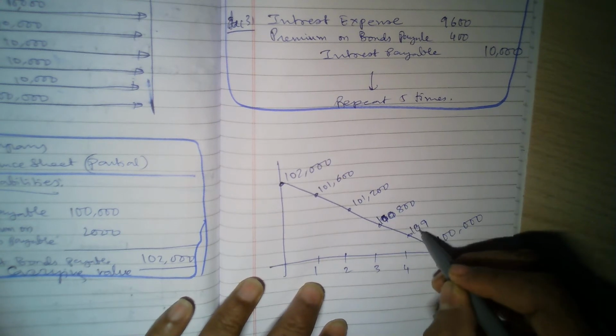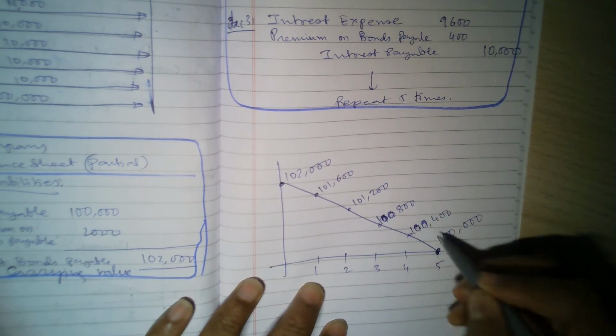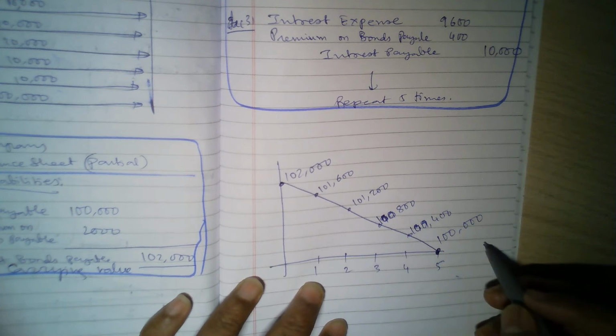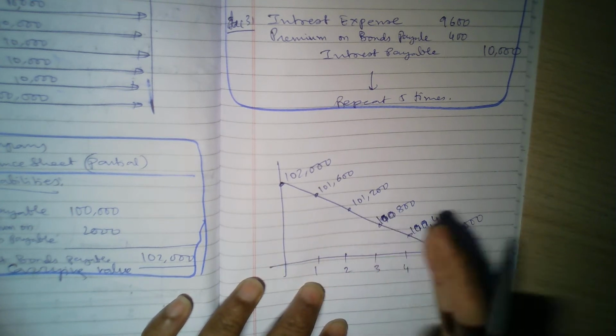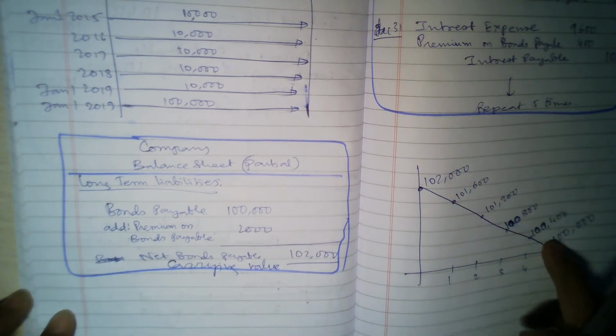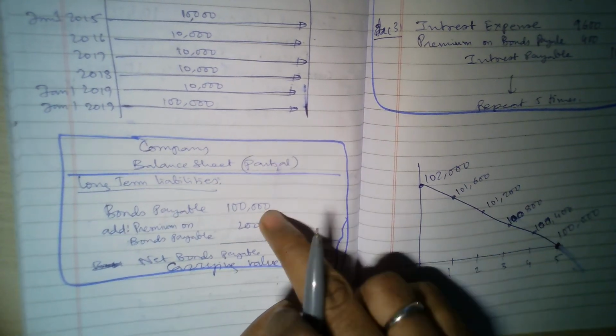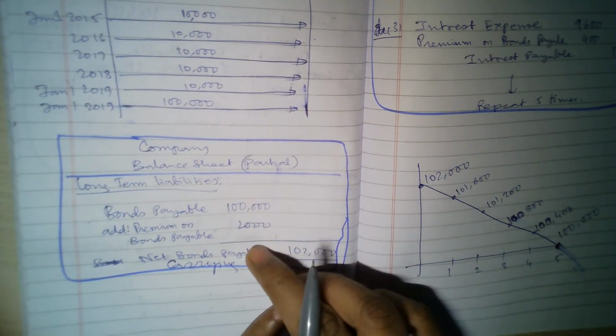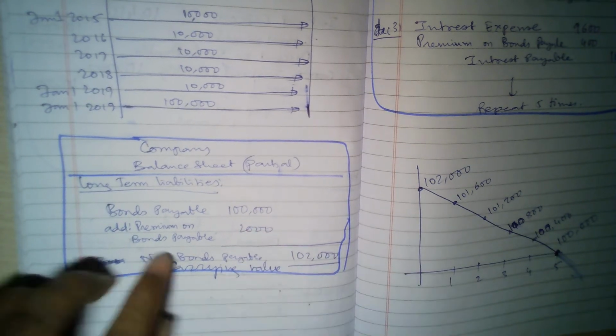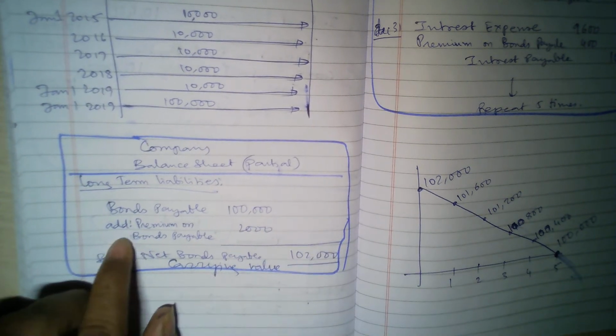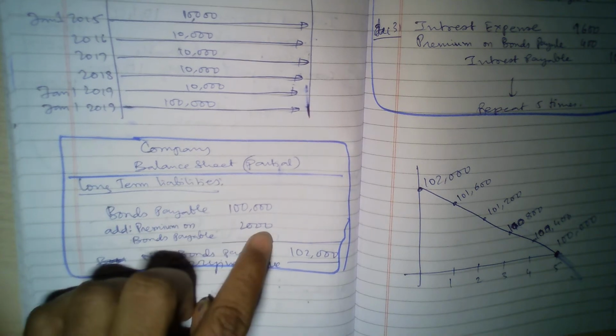Here it will be 1,400, and that 400 will go, and finally it becomes 100,000. So every year we reduce the carrying value, so that the carrying value reduces, and then this premium on bonds payable also reduces.